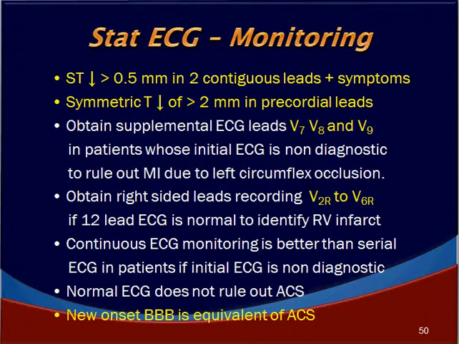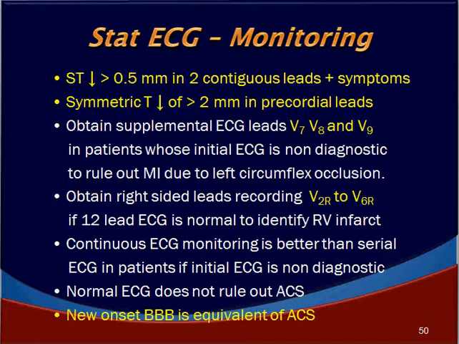Now, the STAT ECG obtained immediately on presentation and monitoring. ST segment depression of more than 5 millimeters in 2 contiguous leads plus symptoms, symmetric T inversions of more than 2 millimeters in the precordial leads. Obtain supplemental ECG leads V7, V8, V9 in patients whose initial ECG is non-diagnostic to rule out MI due to left circumflex occlusion, so much so it would be more posterior, so we need to look at ECG leads of V7, 8 and 9.